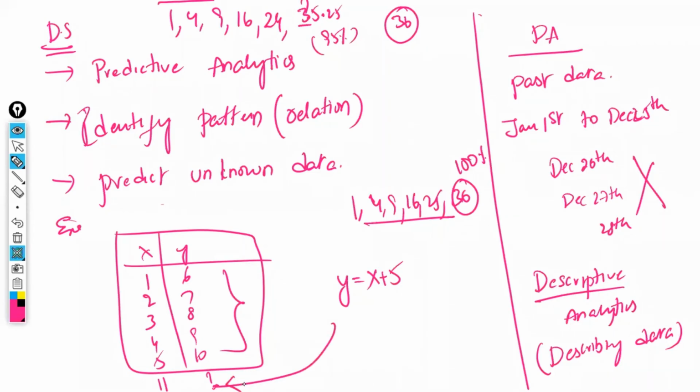Completely this is unknown data. This was not given to you, but still you are able to predict on the future data. That is 11 plus 5, which is equal to 16. This is the expected answer. It is written as y hat. This is called the predicted value. The representation is like this. This is not the given data, Babu, it is predicted data.